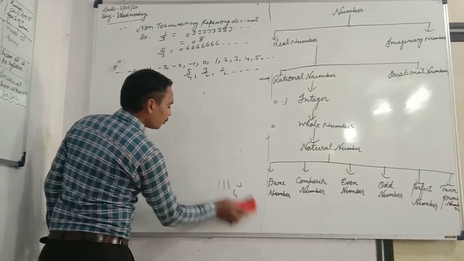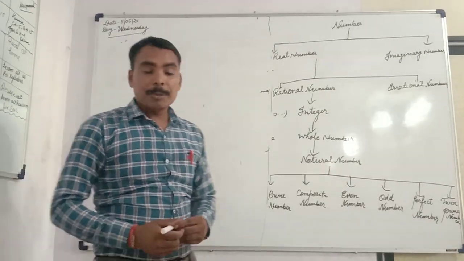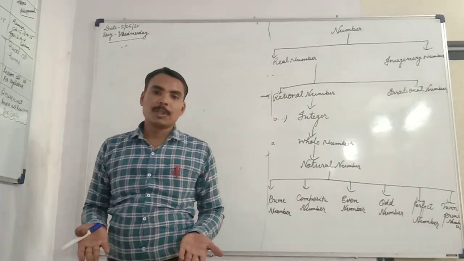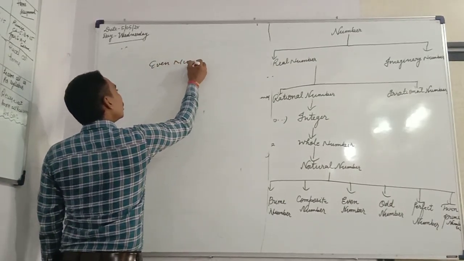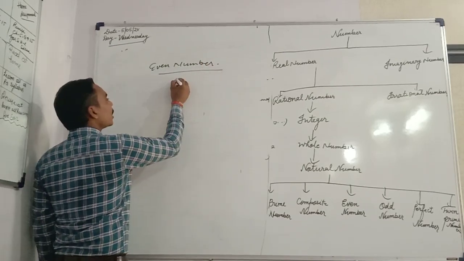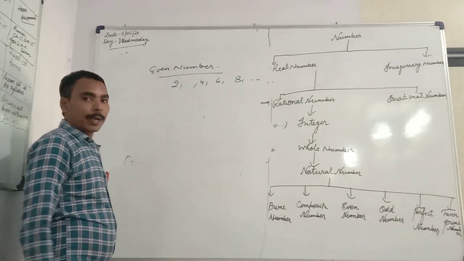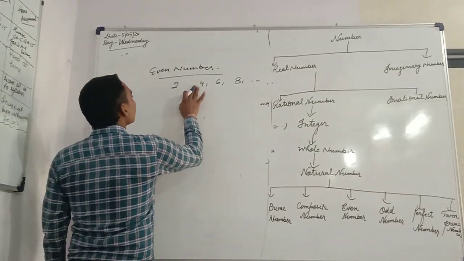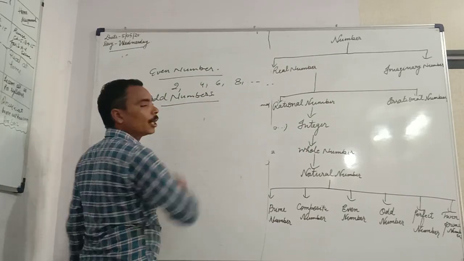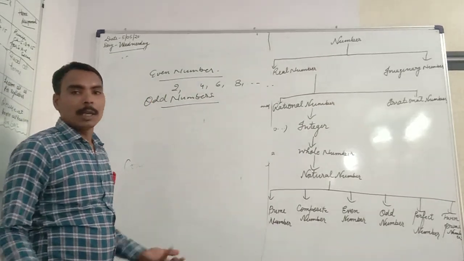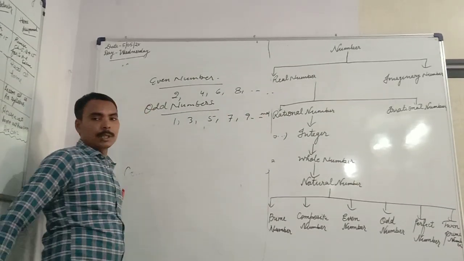And third is even number. What is even number? Even number means the number which is divisible by 2. Simple definition, the number which is divisible by 2, this is called the even number. For example, 2, 4, 6, 8 and so on. And second thing, odd numbers. Odd numbers means the number which is not divisible by 2, means 1, 3, 5, 7, 9 and so on.